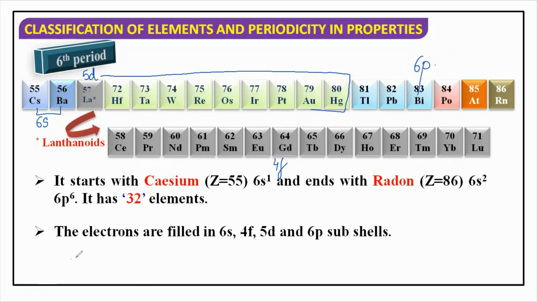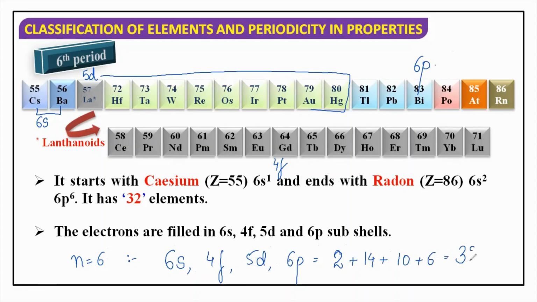So when we are coming to sixth period, हम यहाँ पे कौन कौन से subshells यूज कर रहे हैं डियर? We are using 6s, 4f, 5d and 6p. So अगर मैं इसको काउंट करूं, s will have maximum of 2 electrons, f 14, d 10 and p 6. So this will total come out to be 32, right? So it means that sixth period can accommodate maximum of 32 elements.